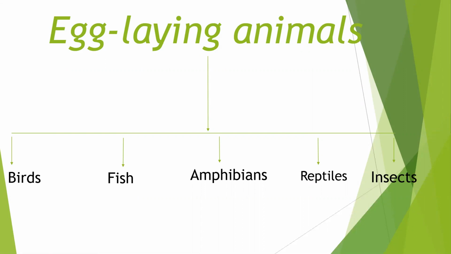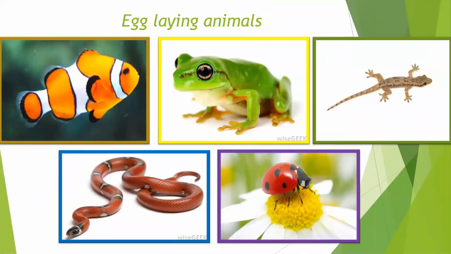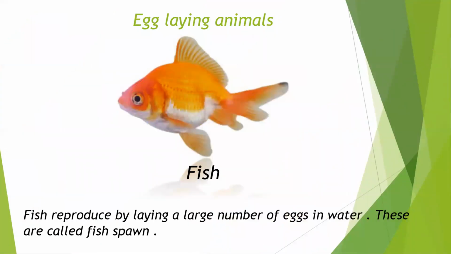Apart from birds, which all animals lay eggs? Apart from birds, fish, amphibians like frog, salamander, toad, reptiles like lizards, crocodiles, turtles, snakes, and insects like butterflies, cockroaches, houseflies, etc. reproduce by laying eggs. Let's talk about these egg-laying animals in detail.